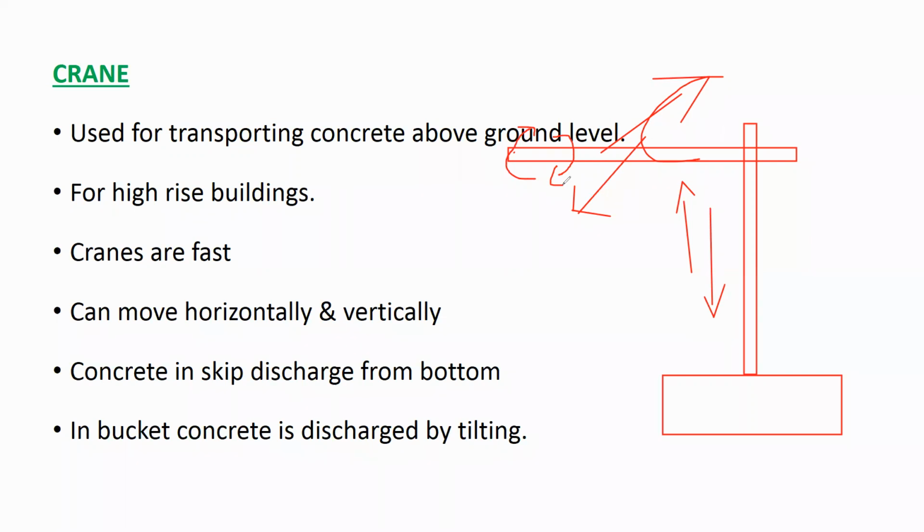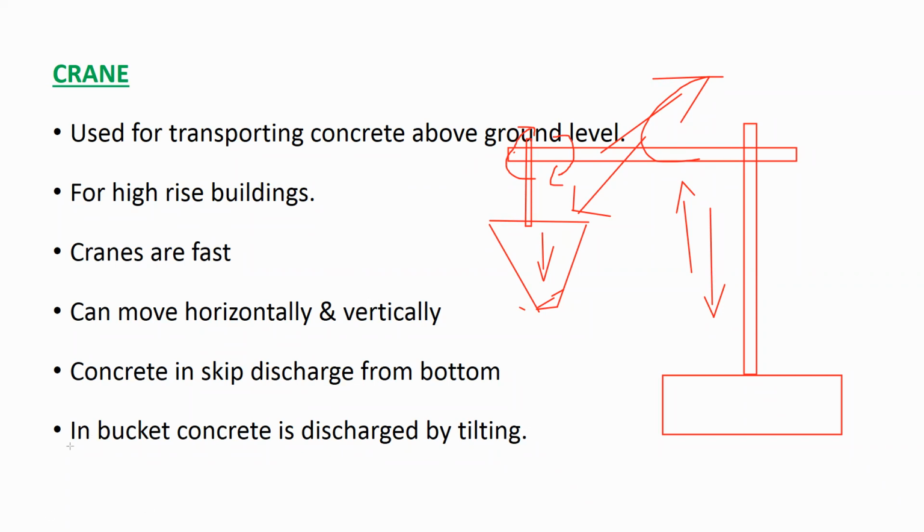Concrete in a skip discharges from the bottom. Okay. So here it will be having the skip. It will be handled with the skip. There will be a skip here. At the bottom there will be an opening. If this opens, the whole concrete will fall down. So you will transport the concrete from one place to another, from the ground floor to whichever floor you want, and you can drop the concrete.